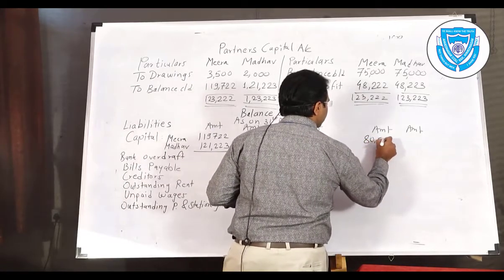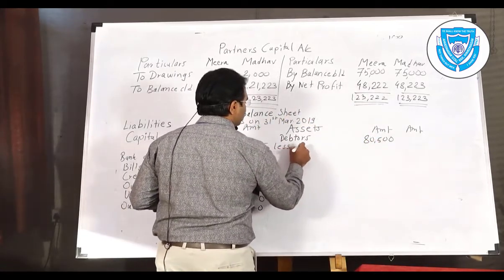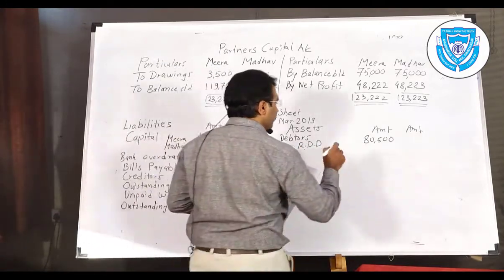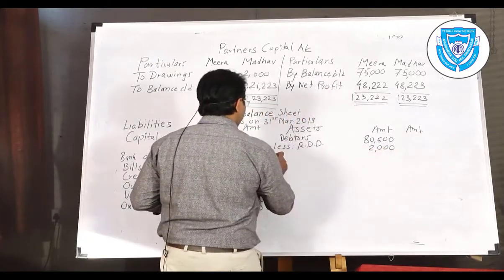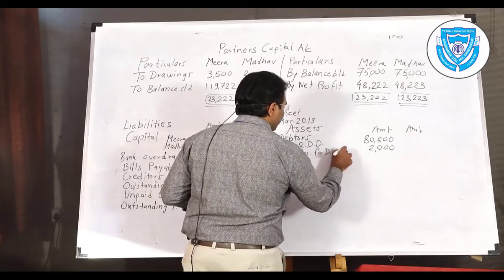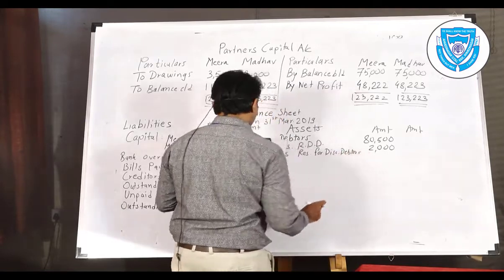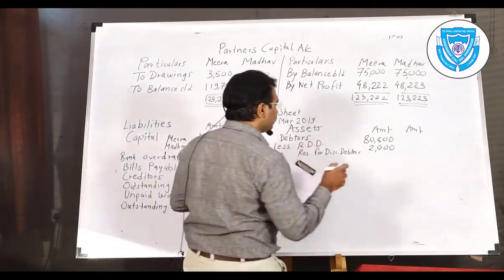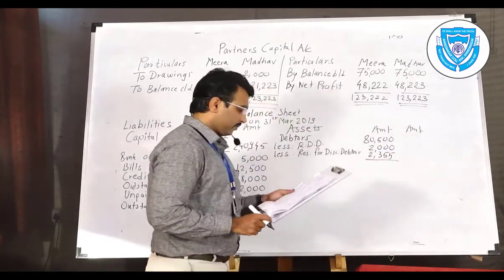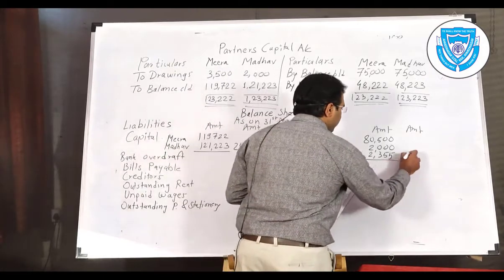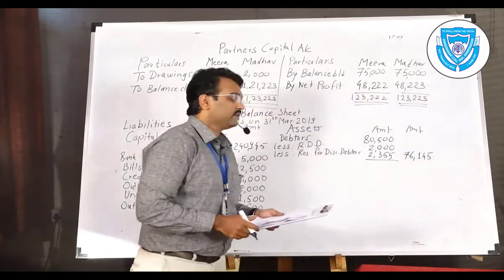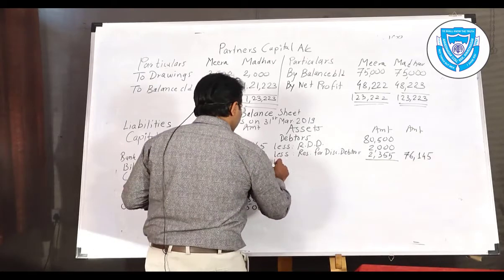80,500 is the first gross amount less RDD, because as usual in the 11th standard we were doing, RDD is subtracted, bad debt is subtracted, we will also subtract it here. Less reserve for discount on debtors. The amount of discount on debtors is 2,355 as we had calculated previously while preparing the profit and loss account. The deduction of it is 76,145. You might have done it. 76,145.